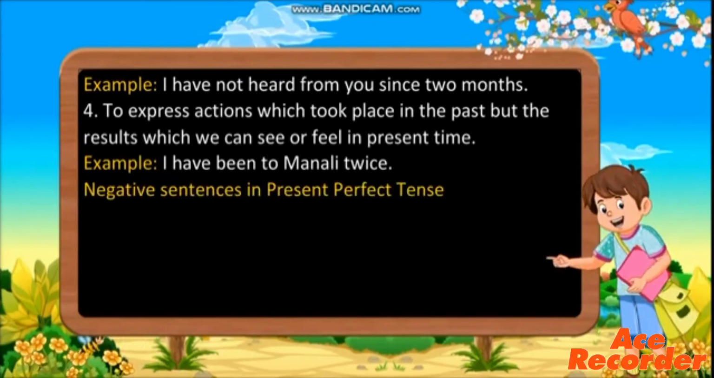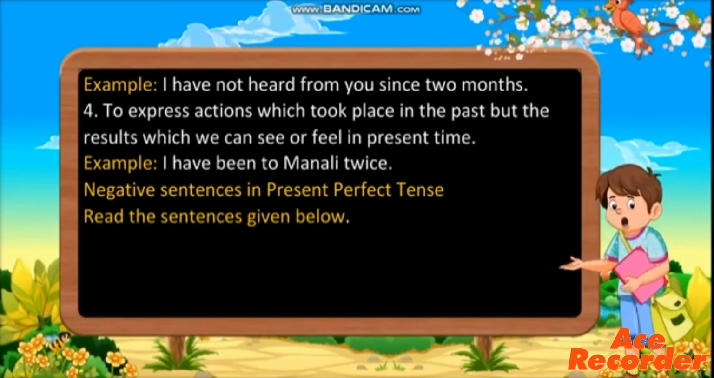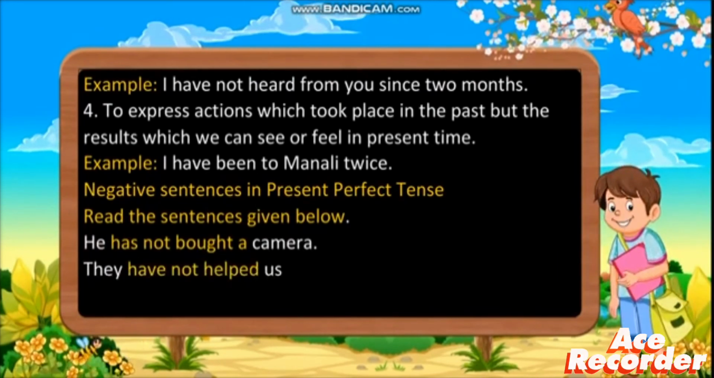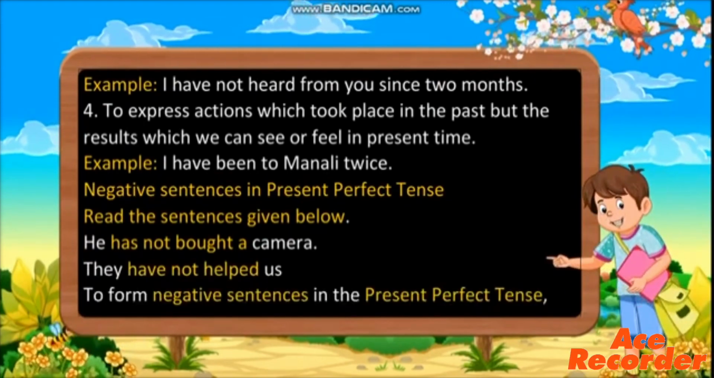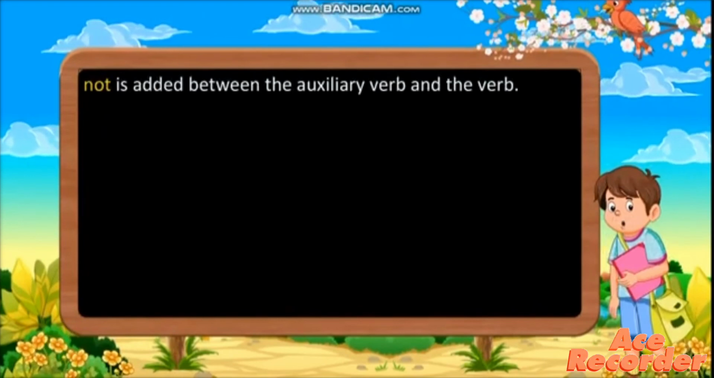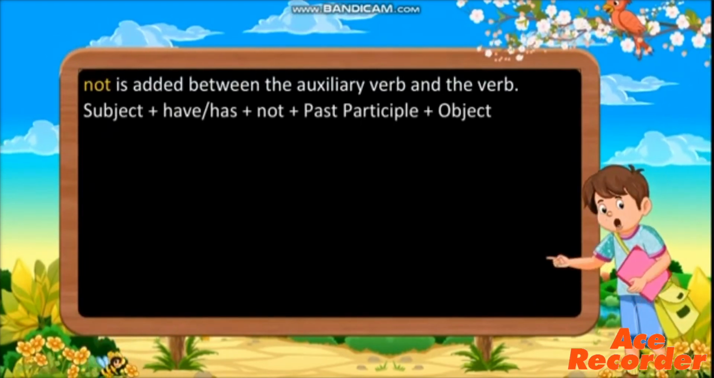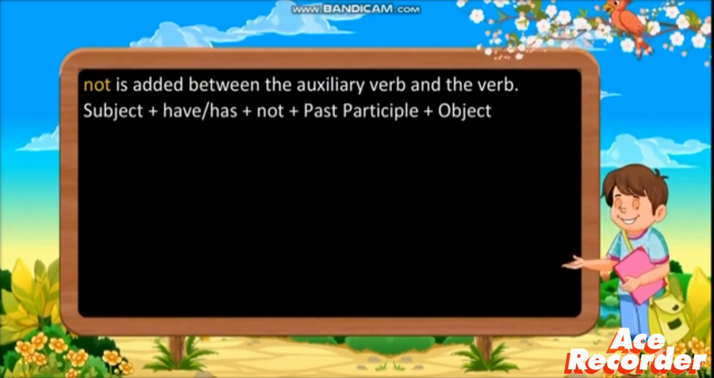Negative sentences in present perfect tense, how do we make them? Read the sentences given below. He has not bought a camera. They have not helped us. To form negative sentences in the present perfect tense, we use what? Not is added between the auxiliary verb and the verb. Subject plus have, has plus not plus past participle plus object complement.